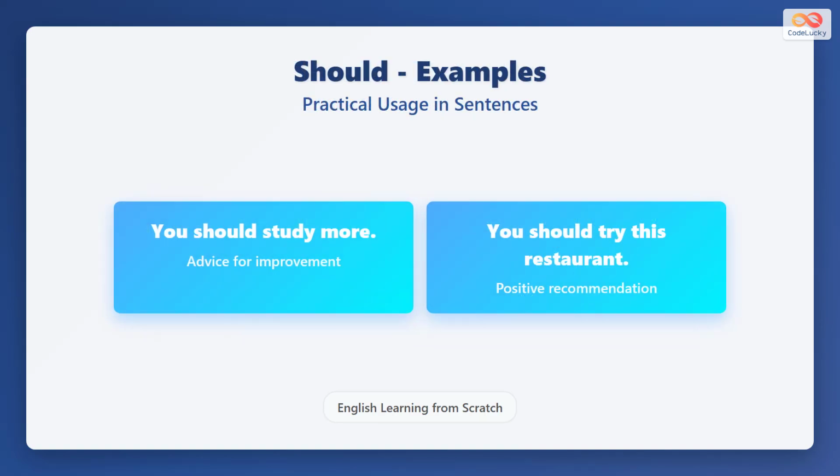Here are some examples. You should study more is advice for improvement. You should try this restaurant is a positive recommendation. These sentences show how to use should in real life.